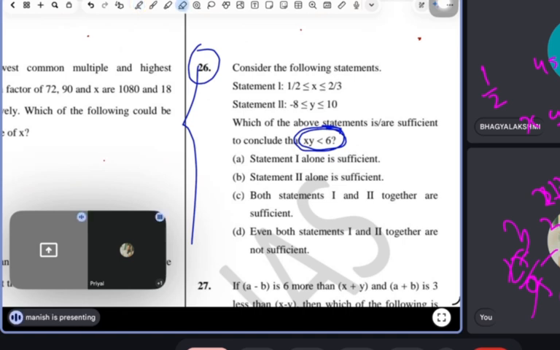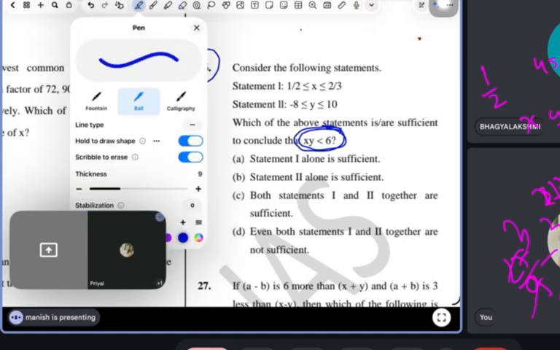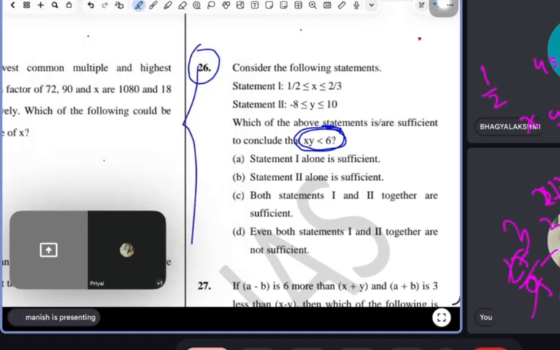Now we need to keep this in mind for both statements. Let's consider the first statement. 1 by 2. It means the x value is 1 by 2. And let's say I take a y value of 10. So it is 5. It is less than 6.